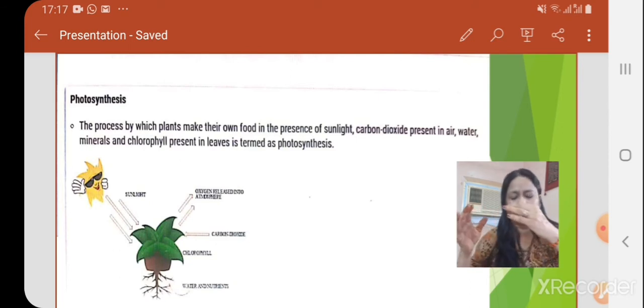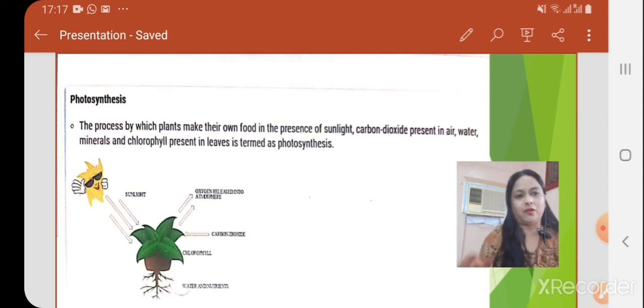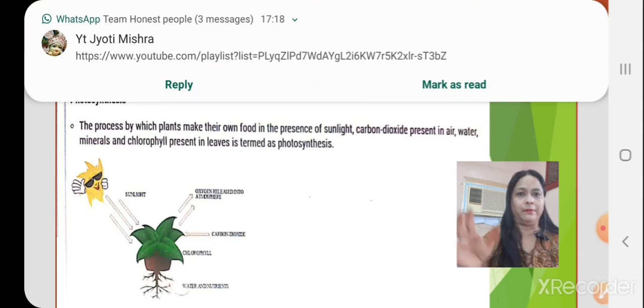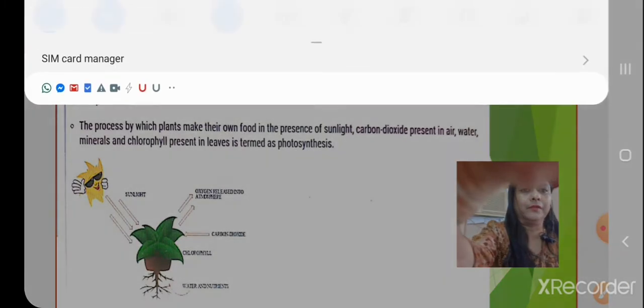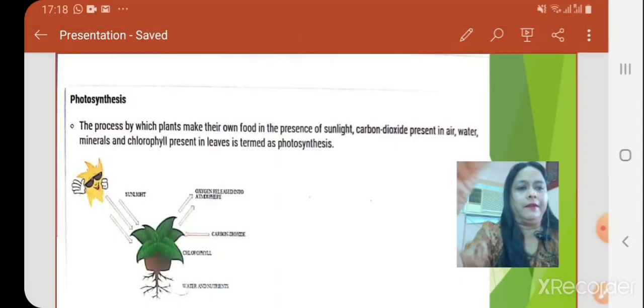So in photosynthesis, plants make their own food by trapping and absorbing energy through the leaves. There is a tiny green pigment present in the leaves. This is called chlorophyll. Chlorophyll is mainly responsible for absorbing and capturing sunlight. This sunlight energy is used in the photosynthesis process, because photosynthesis is only found in plants.